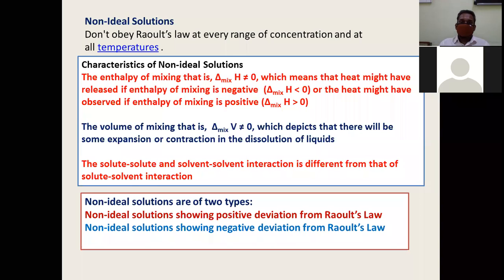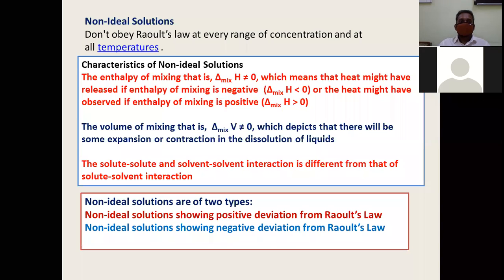When do we call delta H negative? If heat is released. So during mixing, if heat is released, then delta H mix is lower than 0, with negative values. In some solutions, during mixing, heat can be absorbed. In such a case, delta H mix is positive.